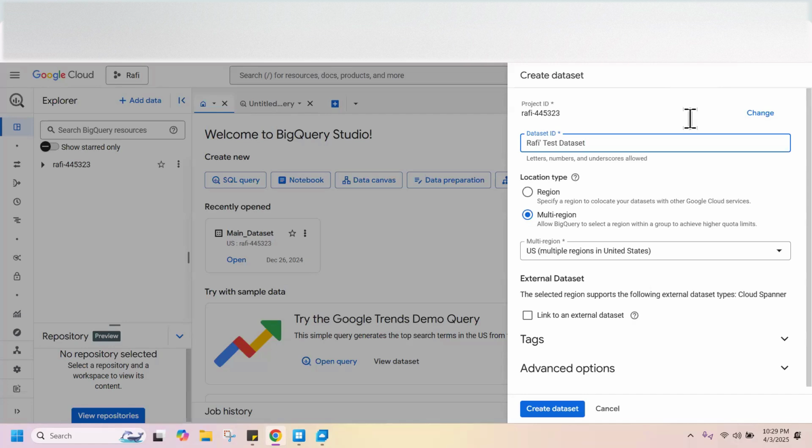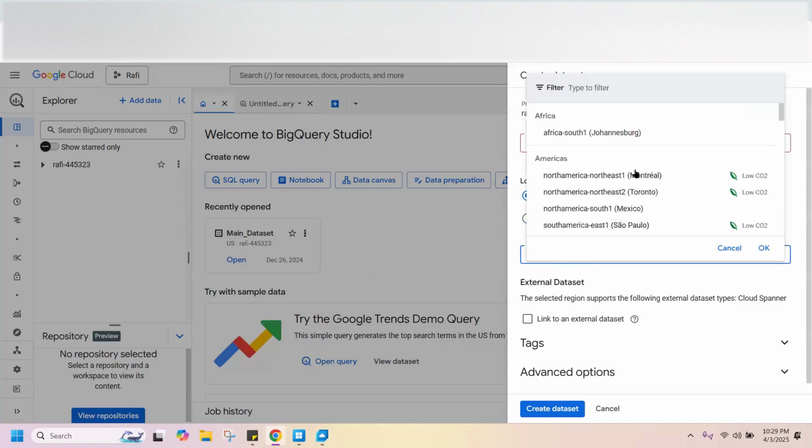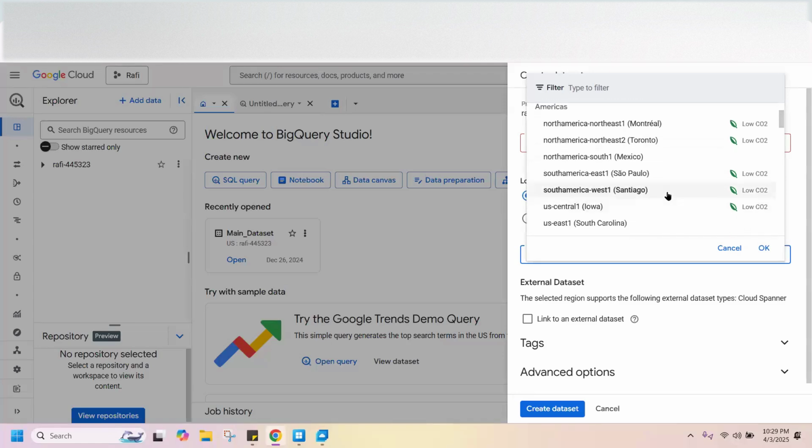But for now, we are doing a POC part, so we'll keep it for single region because we don't want to add cost. So we'll click on single region, the first one. Now we can select a region that we want. So any of the regions. You can select the low CO2 one, that is better for us. And we can choose any of the ones which is the closest to our place.